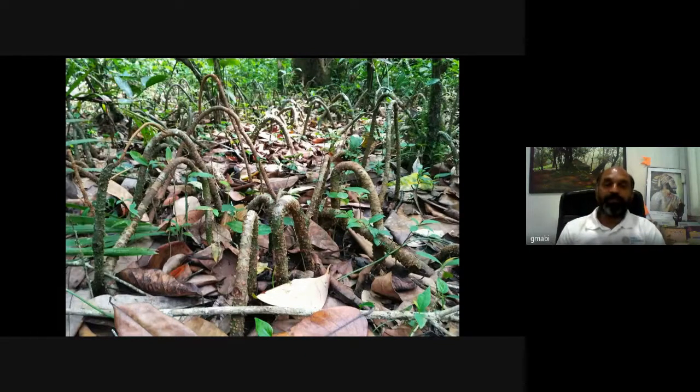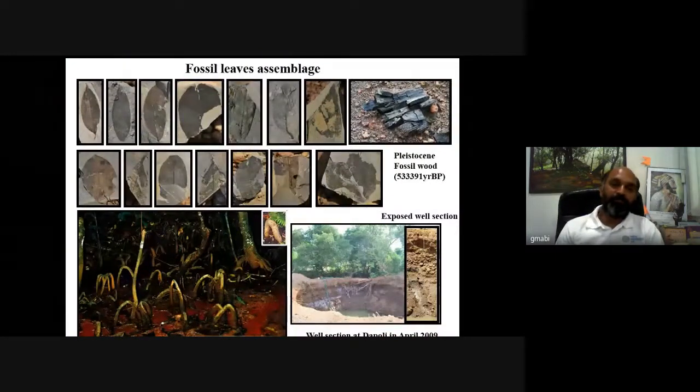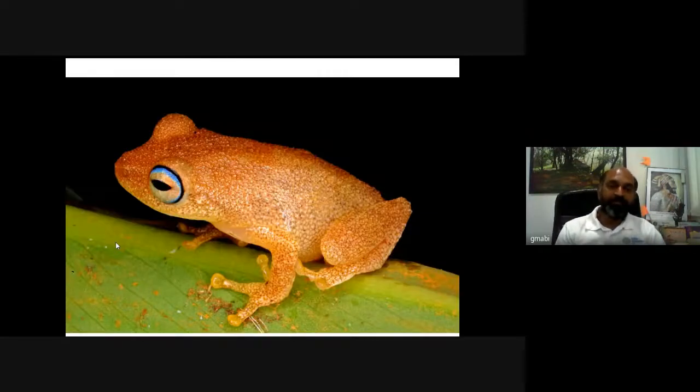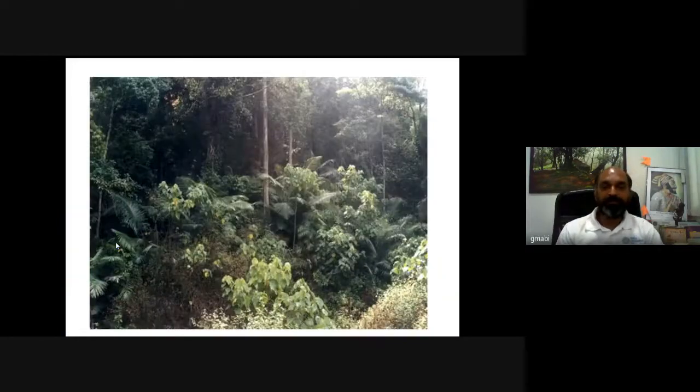We have retrieved some fossils from such myristica swamps. Look at the fossil impressions on the stones. One can identify them by the leaf shape and leaf morphology, and compare with the modern analog to identify these fossils. This is one of the interesting discoveries from Netravati in Goa. This is a frog called Nila Netras, which is typical of such myristica swamps.